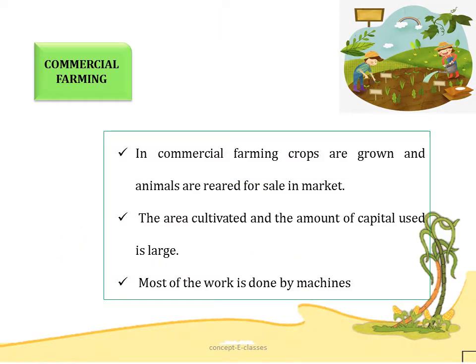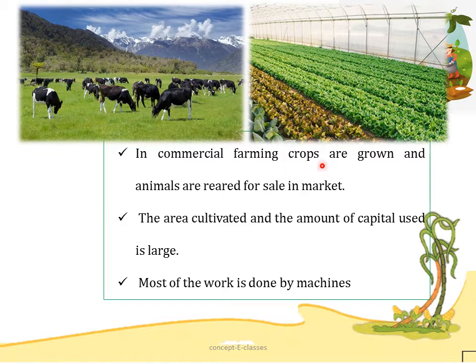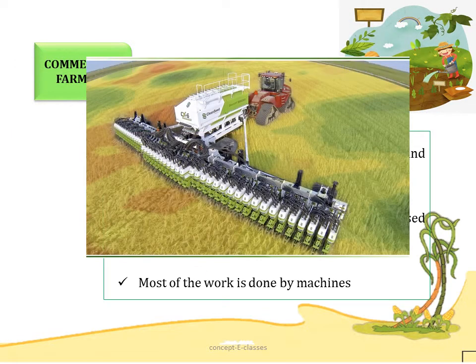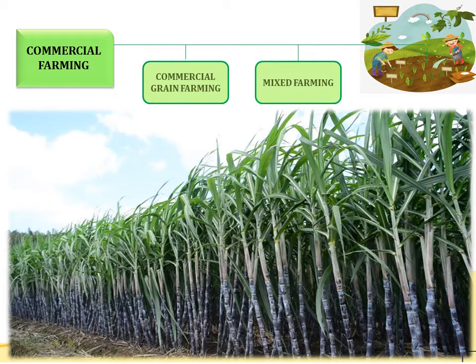So now let's see the second type of farming, which is commercial farming. In commercial farming, the crops are grown and the animals are reared for sale in market, that is, for commercial purposes, and the area cultivated and the amount of capital used is very large, and most of the work is done by machines, and as a result there would be only less labor. So commercial farming includes commercial grain farming, mixed farming and plantation agriculture.